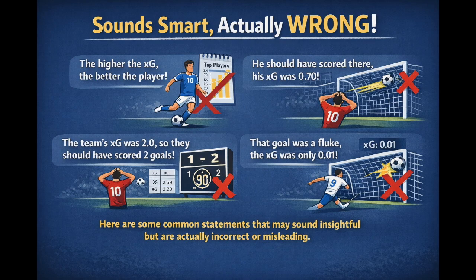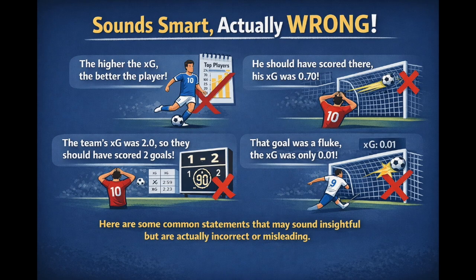The third wrong statement is this: XG is useless because the actual score was different. That misses the whole point. The job of XG is not to copy the scoreboard. The job of XG is to describe chance quality underneath the scoreboard. If it matched the score perfectly every time, it would not be measuring probability. It would just be restating the result.